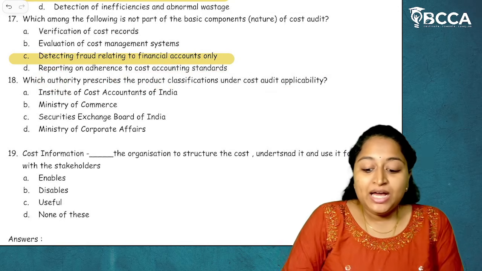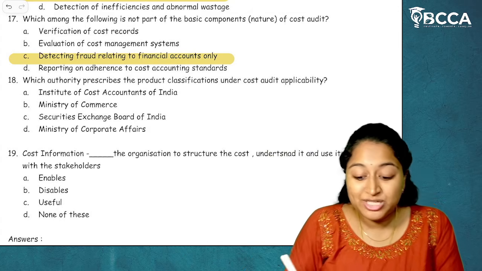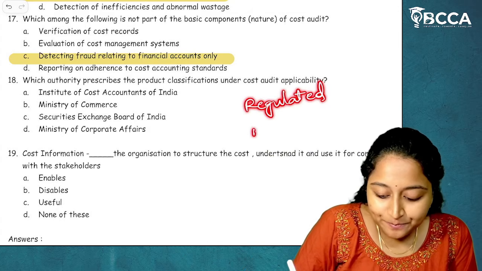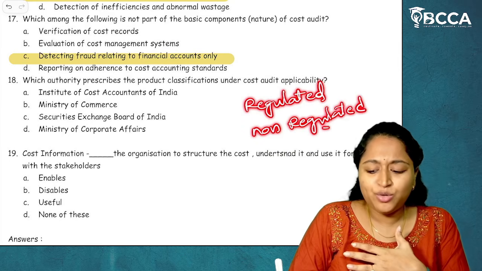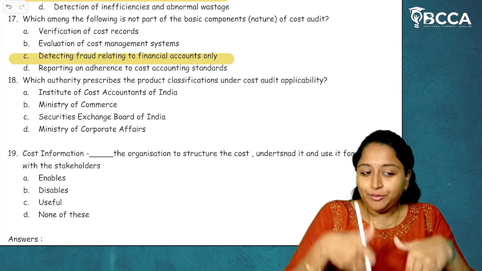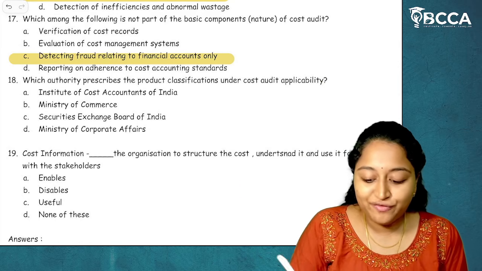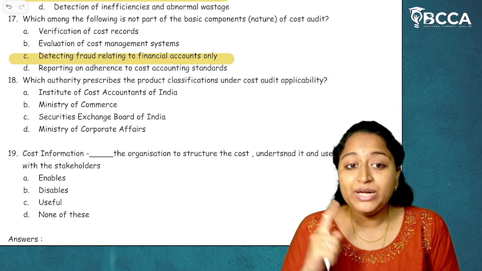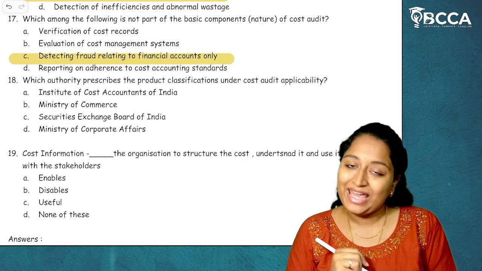18th, which authority prescribes the product classification under cost audit applicability? Which means for cost audit applicability, we had product classification, which means regulated sectors, non-regulated sectors. This is related to mostly unit 2, but okay, you can give it here as well. Who has classified that? Is it ICMAI? The answer is no. It was done by Ministry of Corporate Affairs, MCA.